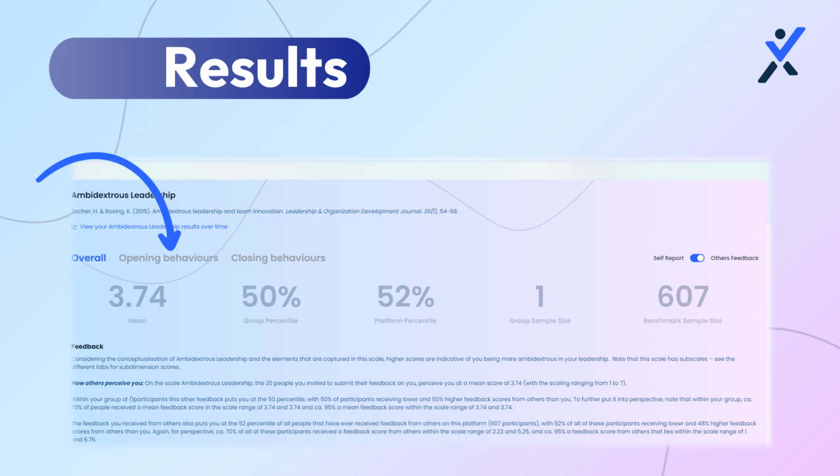For many of the scales, you'll find these are broken down into what are called subdimensions. Many concepts can be broken down into different elements. Here we see that ambidextrous leadership can be broken down into opening and closing behaviours, and you can click on each tab to find your scores for these subdimensions, as well as seeing overall scores on the scale.